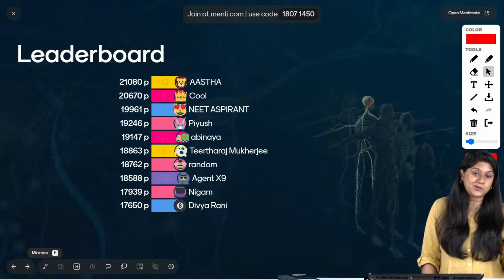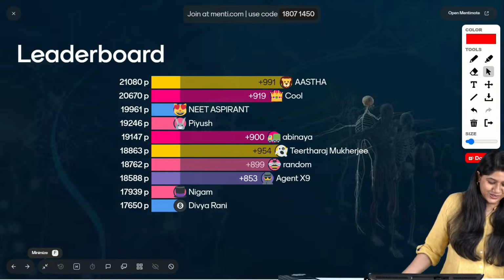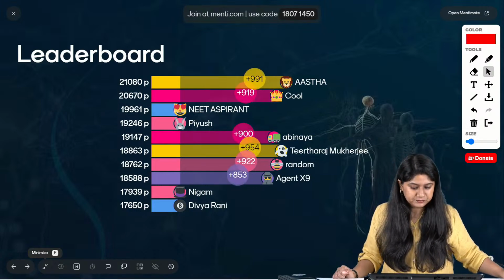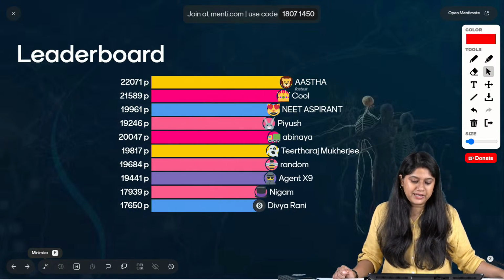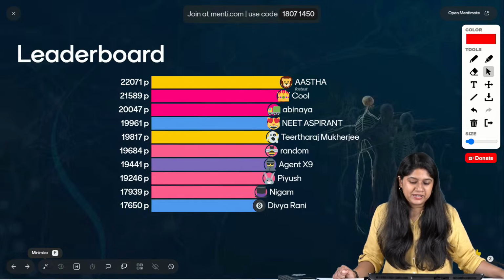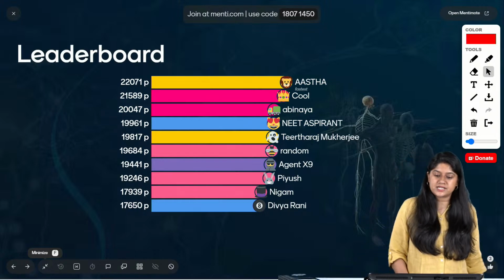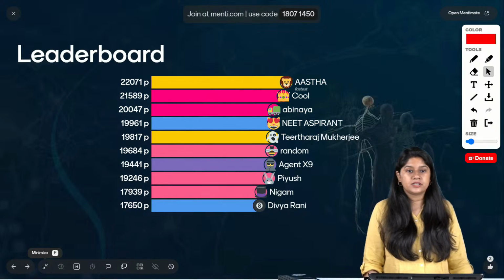Question number 26. But before that, let's take a look at the leaderboard. यहाँ पे मेरे ख्याल से कम points add हुए इस chapter में. Fastest is Asa, then we have Ashwini, we have Abhinaya, we have NEET aspirant, we have Teerthraj, Random, Agent X9, Piyush, Nigam, and Divya.